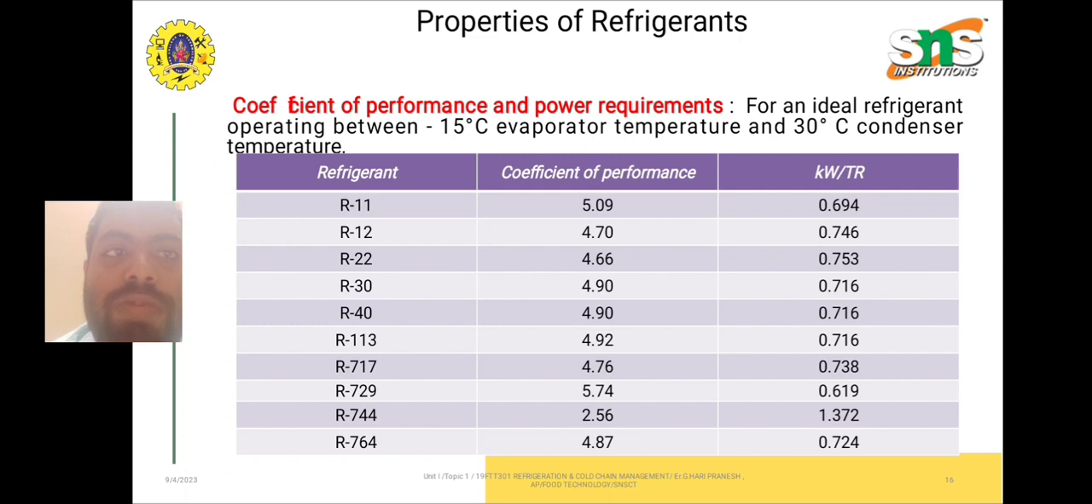Now, coefficient of performance and power requirements. For an ideal refrigerant, the operating pressure should be considered between minus 15 degrees Celsius evaporator temperature and 30 degrees Celsius condensing temperature. For example, if we see R22, the coefficient of performance is 4.66 and the power requirement is 0.753 kilowatt per ton.